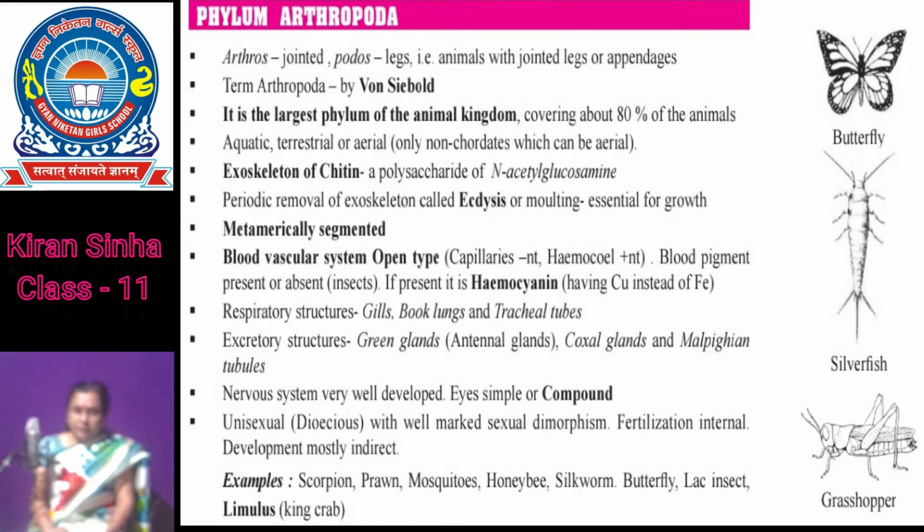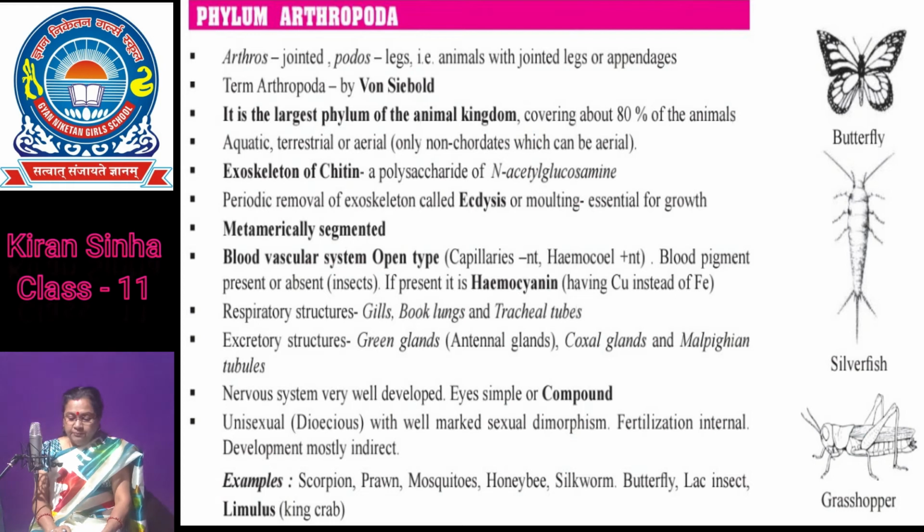Body is covered by a chitinous exoskeleton and the body is divisible into three parts, that is head, thorax and abdomen.